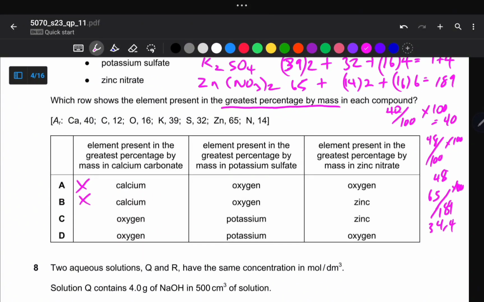So for oxygen, it's 16 by 6 to give us 96. So it's 96 over 189 by 100. So 96 divided by 189 multiplied by 100. So this one gives us 50.8%. So option D will then become our correct answer.